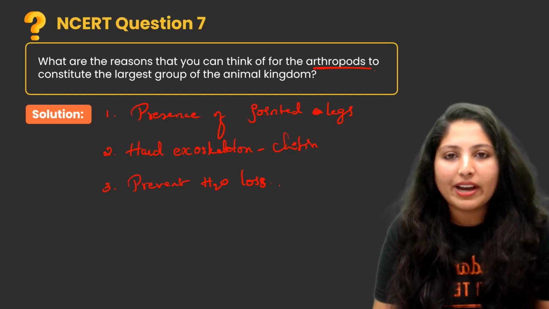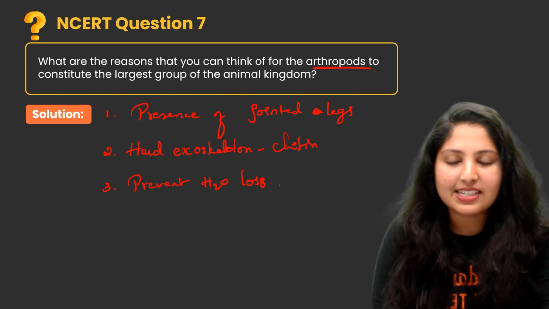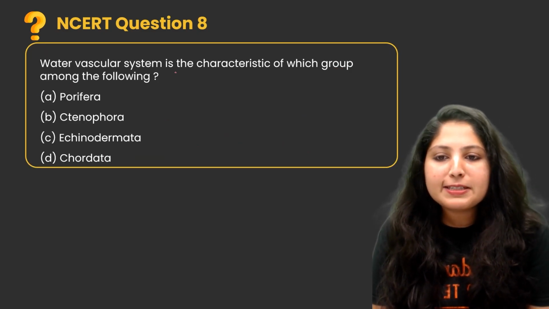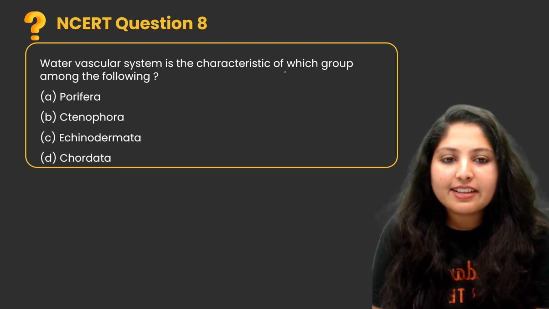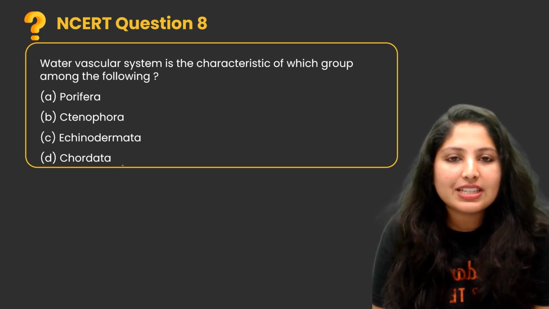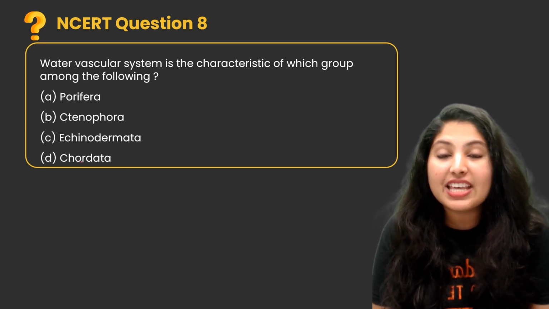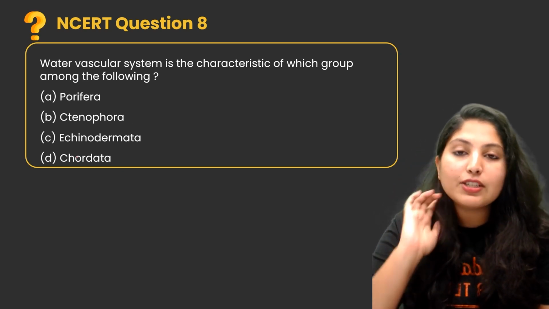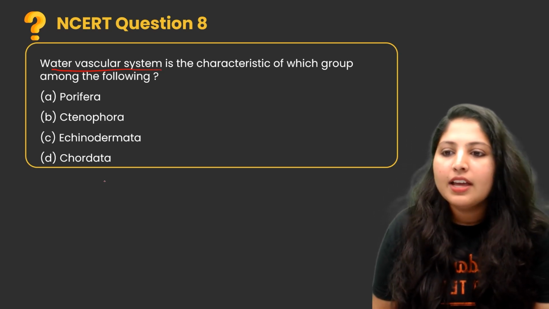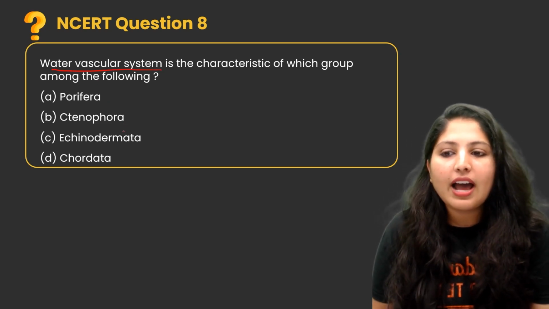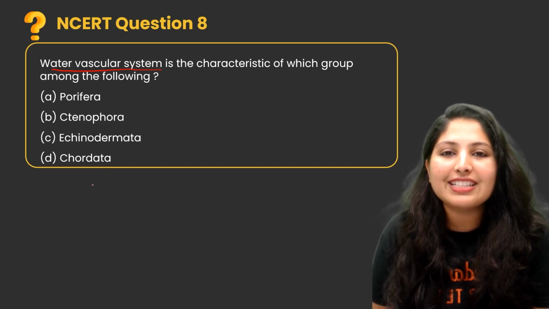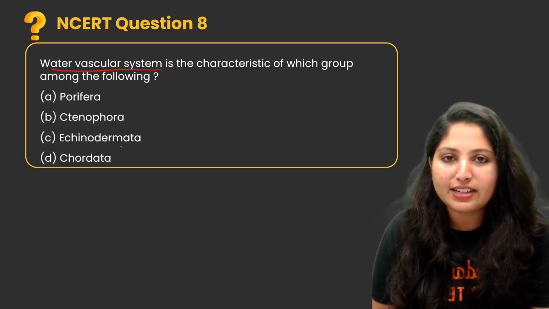Next question is, the water vascular system is the characteristic of which group among the following? There are 4 groups given here: porifera, ctenophora, echinodermata, chordata. We need to see which organism contains the water vascular system.